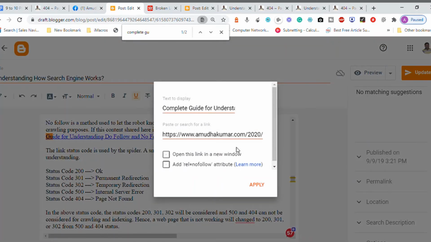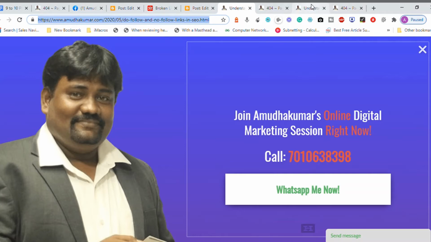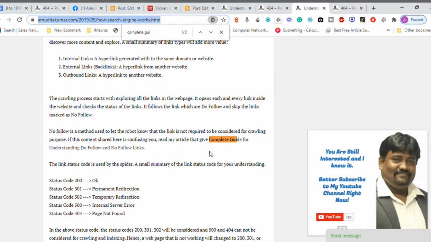Okay, the advanced option says if I want to make this link no follow, I simply have to click on add rel equal to no follow. If I simply leave it, it becomes a do follow link. So I apply. Now after applying this, I update my course details. This particular content, understanding how search engine works, I updated this one and I go to this page.